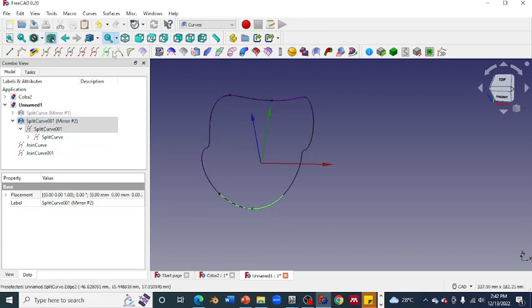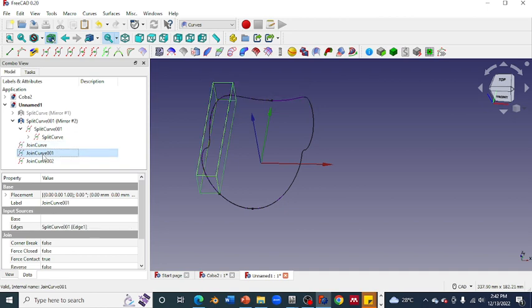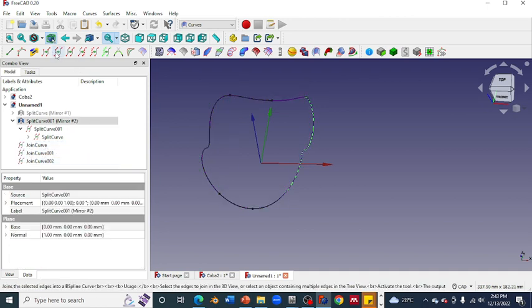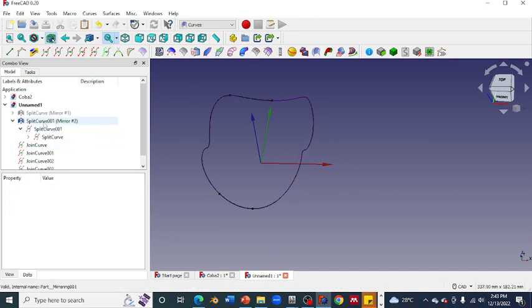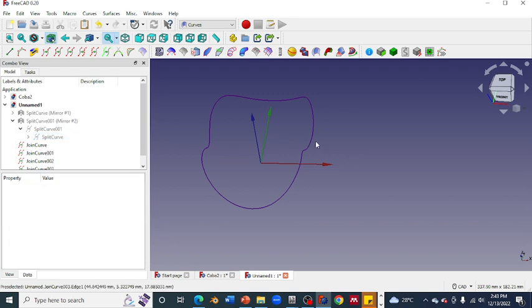This and this become a joined curve. Look at this, 1, 2, 3. One more using Join Curves, and we have all set now.